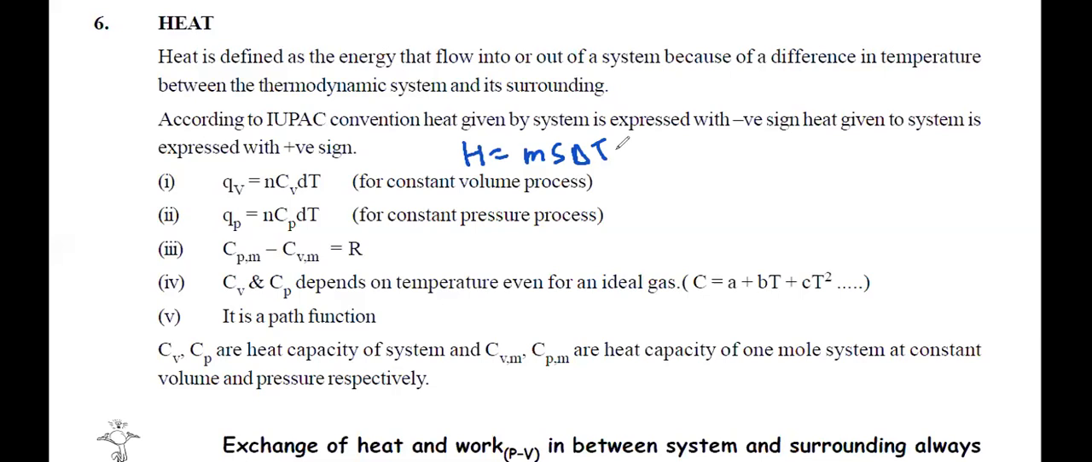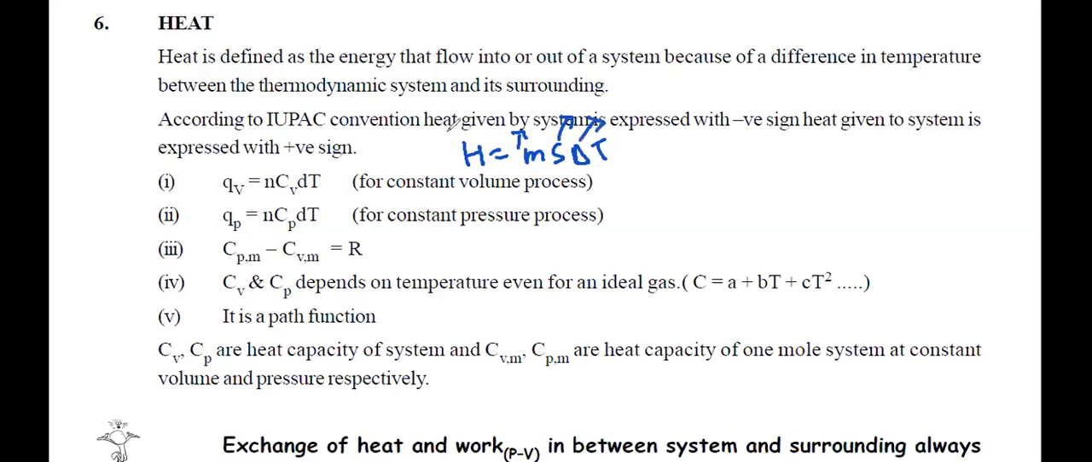I have taught something like this in class 8. Okay, if you don't remember, then the basic definition of heat when temperature change takes place is this: m s delta t. m s delta t, right? Where m is mass of the object, s is specific heat capacity, delta t is temperature change.